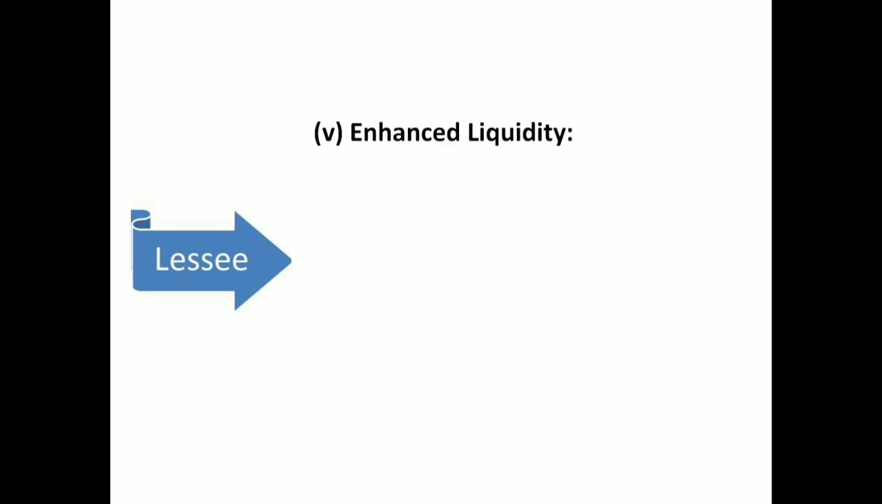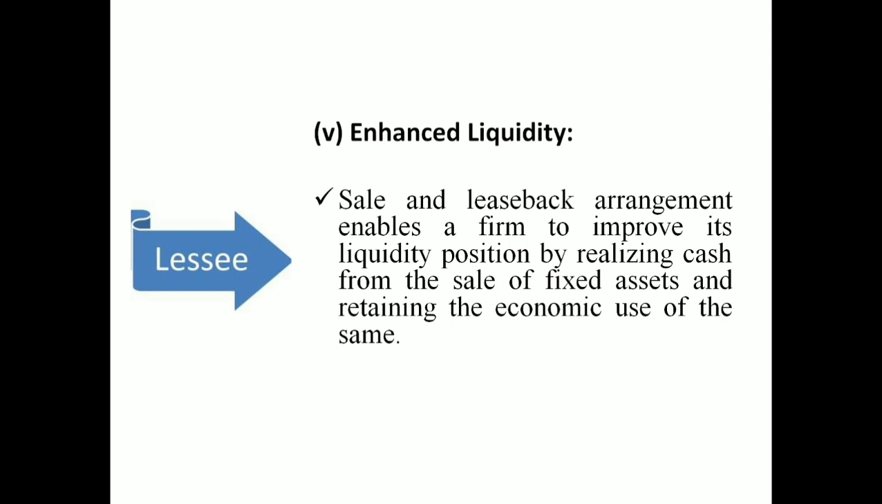And another one is the enhanced liquidity. So there are types of leasing. We will discuss the different types of leasing situations in the next video, and one of the techniques of leasing is sale and lease back. That is, the owner has an option of selling the goods to another party, and they can take it back on lease. So if we sell to an outside party and take it back, the firm can improve its liquidity position.